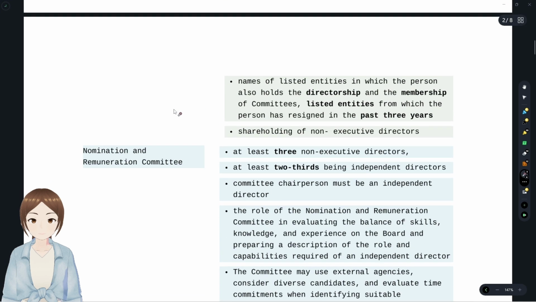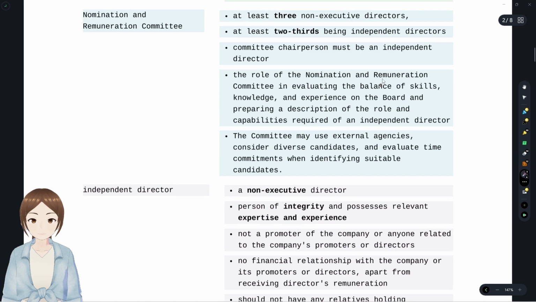You see, the role of the nomination and remuneration committee is evaluating the skills, knowledge and experience of the board and preparing a description of the role and capabilities required for an independent director. So what they wanted to tell is that the duty of the nomination and remuneration committee is that, in order for the company to not turn fully into a family business, independent directors should come in place and give their experience or expertise.